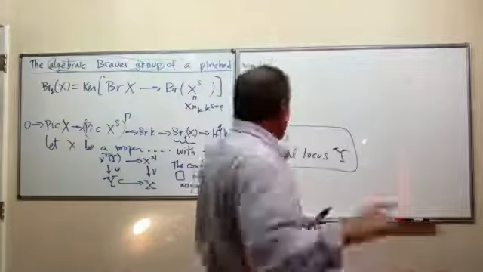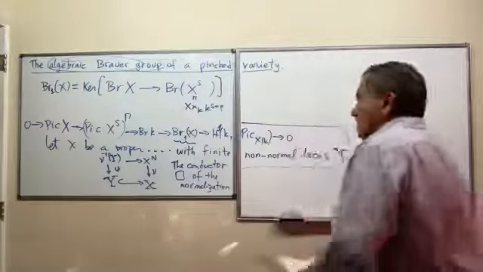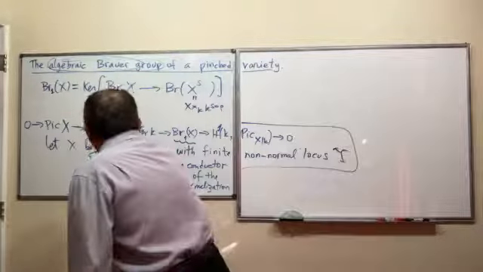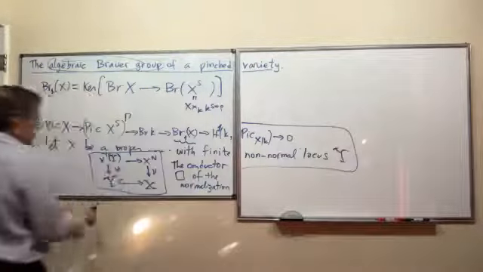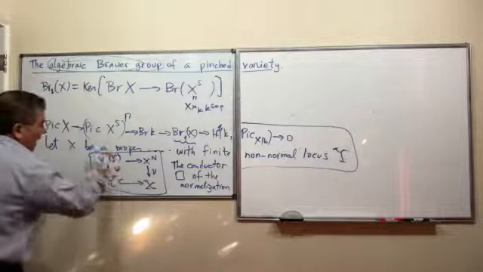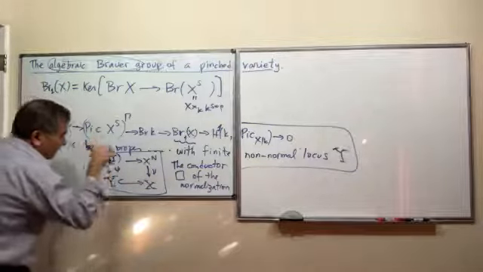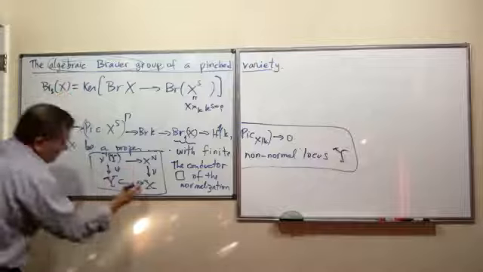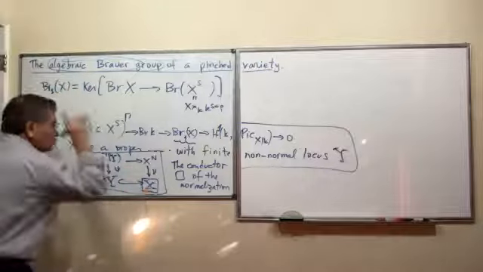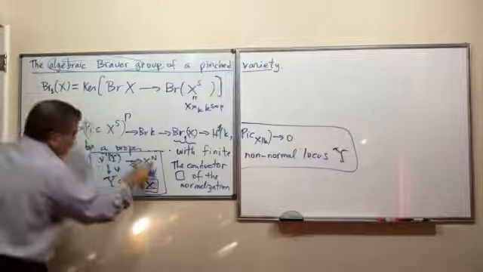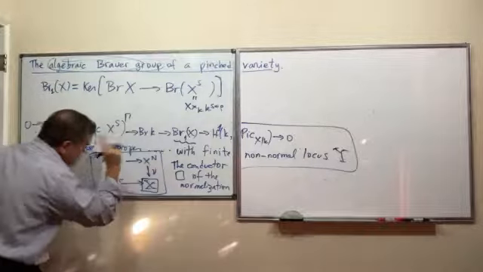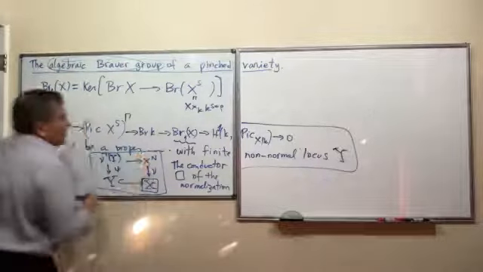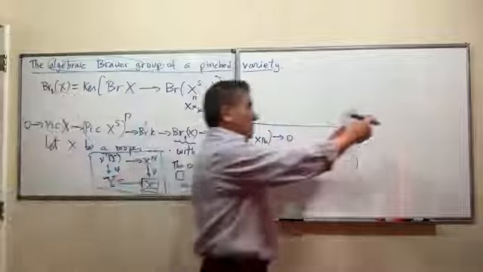Okay, and so what I want to do is use this pinch diagram to find the algebraic Brauer group of this guy in terms of the algebraic Brauer group of this guy, which is usually going to be smooth. Not always, but usually. All right, that's good.